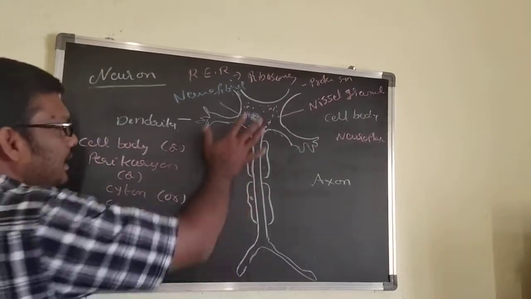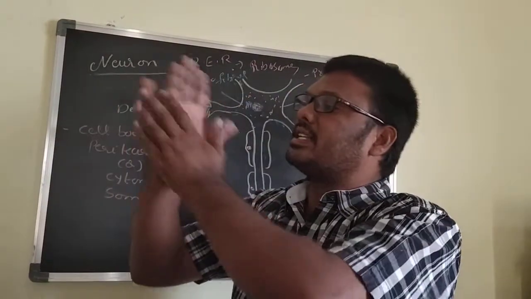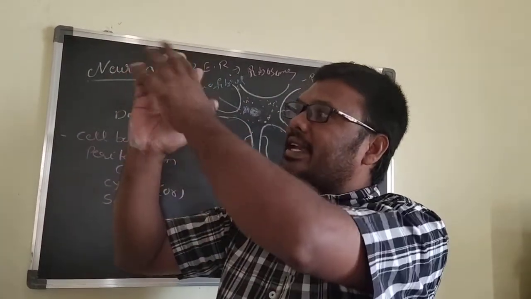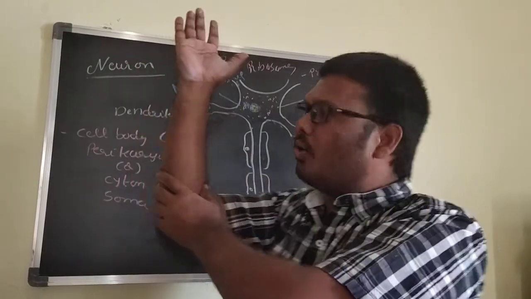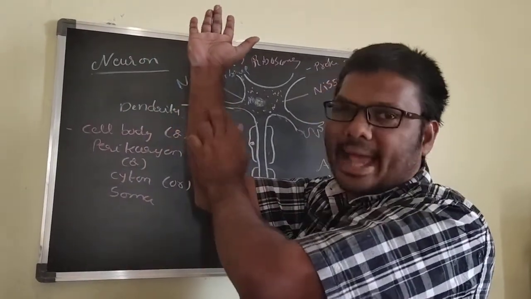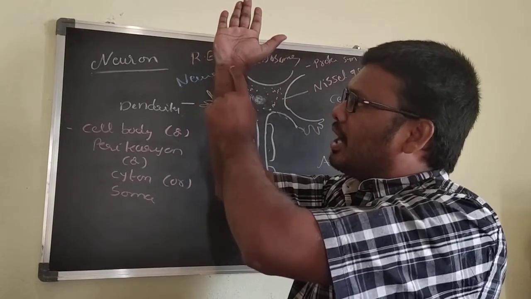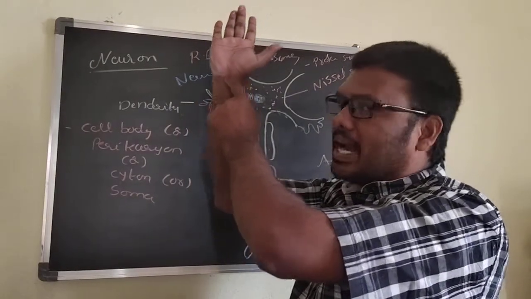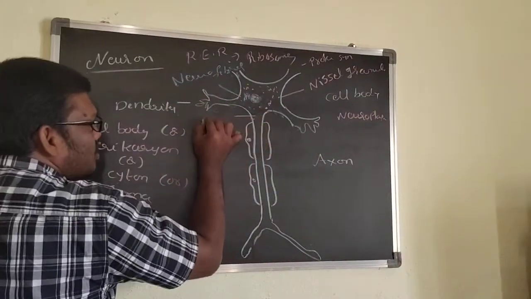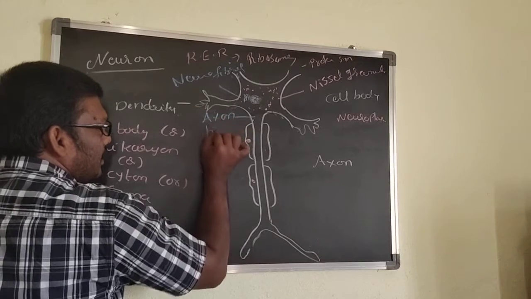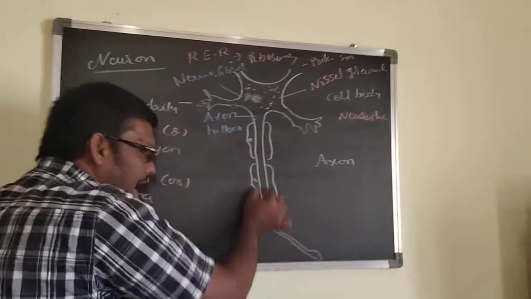Now, here this one is the cell body, this one is the dendrites, and this one is an axon. Where this axon arises from the cell body, this origin point is called the axon hillock. That point is called what? Axon hillock.